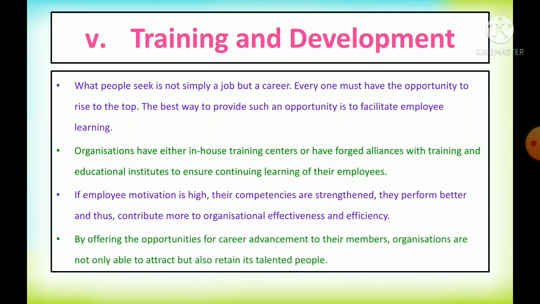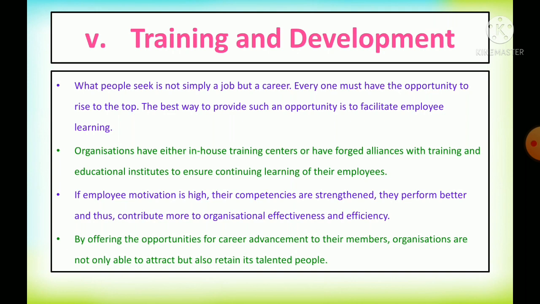By offering the opportunity for career advancement to their members, organizations are not only able to attract but also retain talented people. This is called succession planning. Organizations can train the workers and make them stay in the organization.